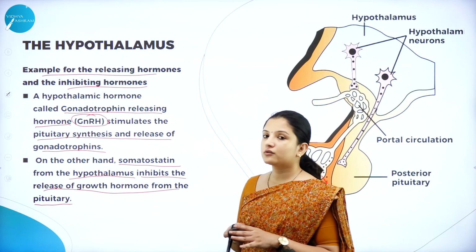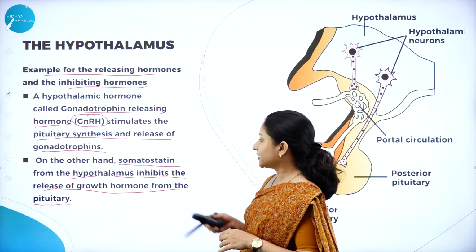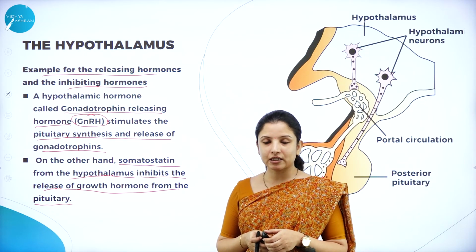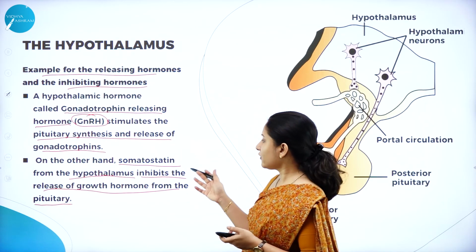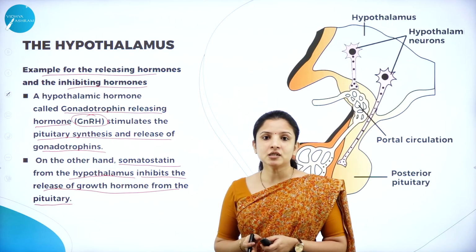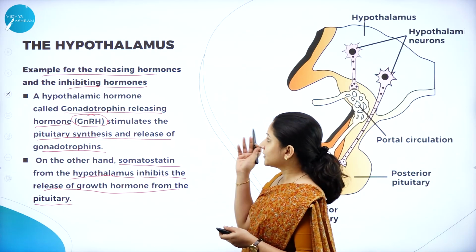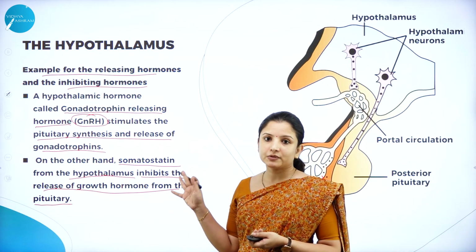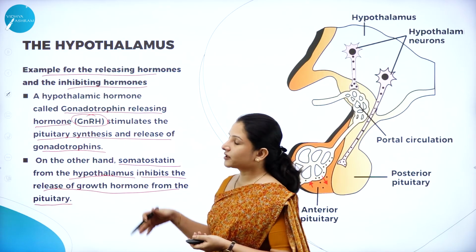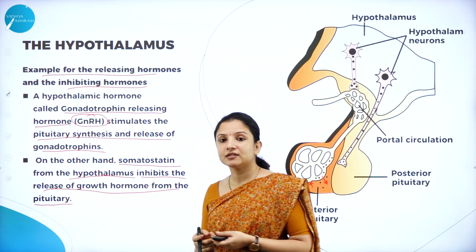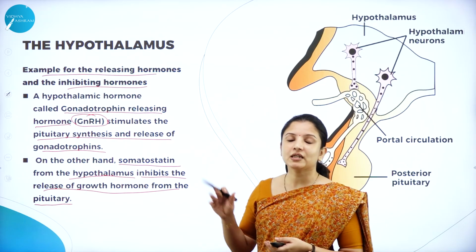Therefore, if the pituitary gland is not active because the hypothalamus is secreting somatostatin, what will happen? The proper growth of the individual will not take place. So somatostatin is an inhibitory hormone of the hypothalamus. This is about the two examples: we have taken gonadotrophin releasing hormone as an example of a releasing hormone of the hypothalamus, and somatostatin as the inhibiting hormone of the